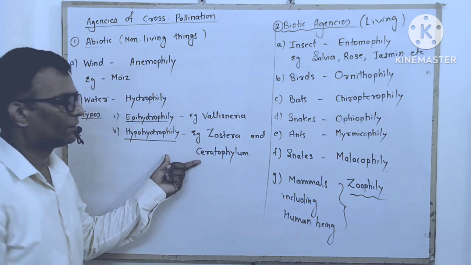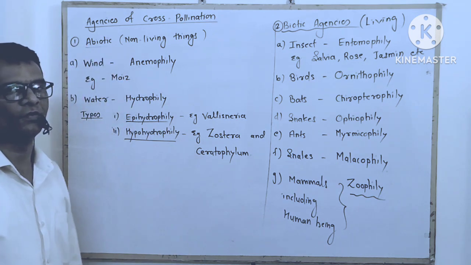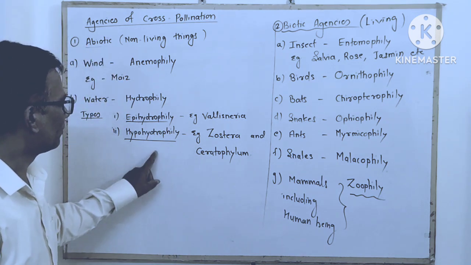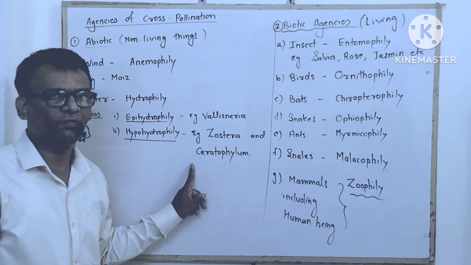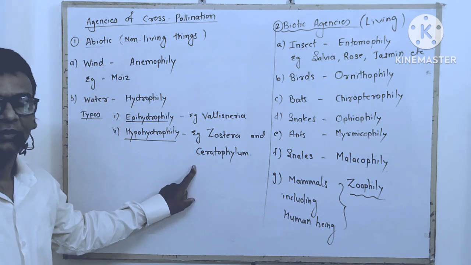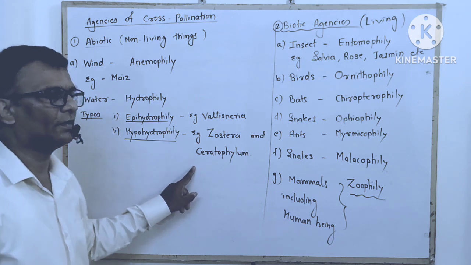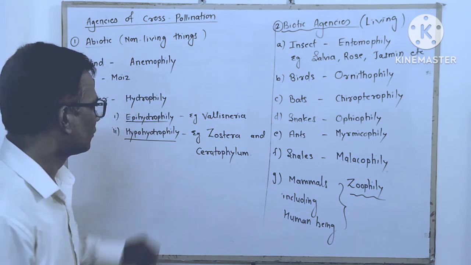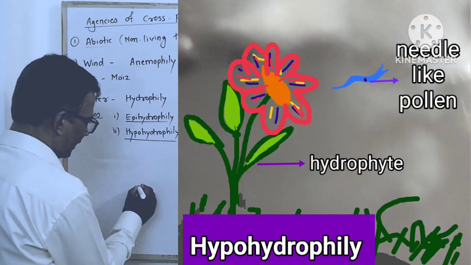Here the pollen grains travel below the surface of water. So the pollen grains here are modified like a needle, that is, lanceolate. Here the pollen grain appears like this.